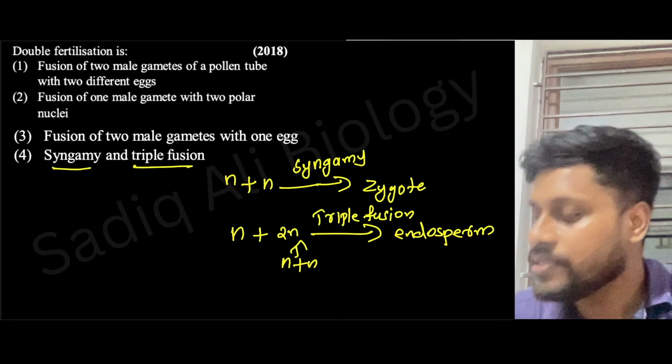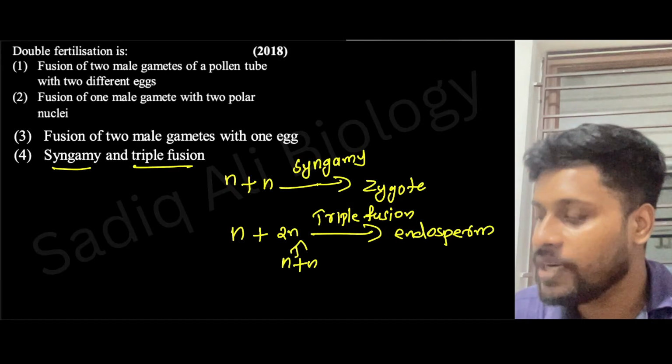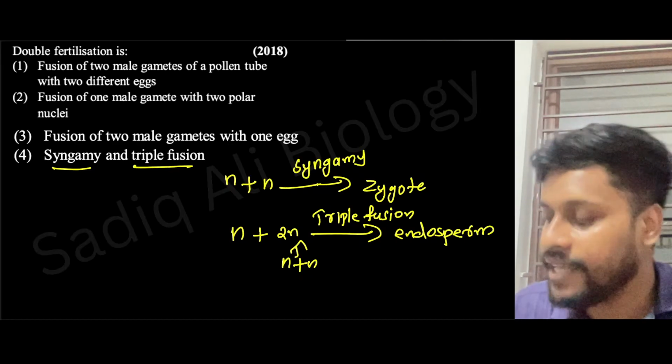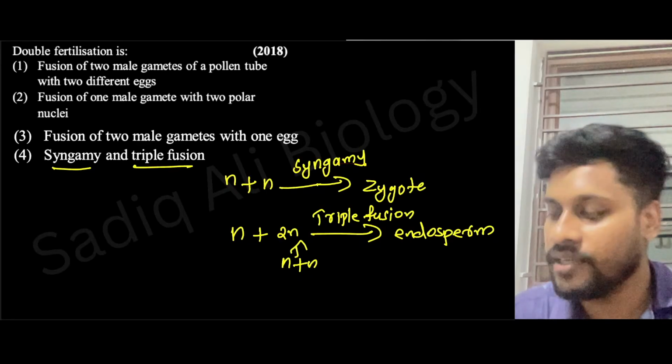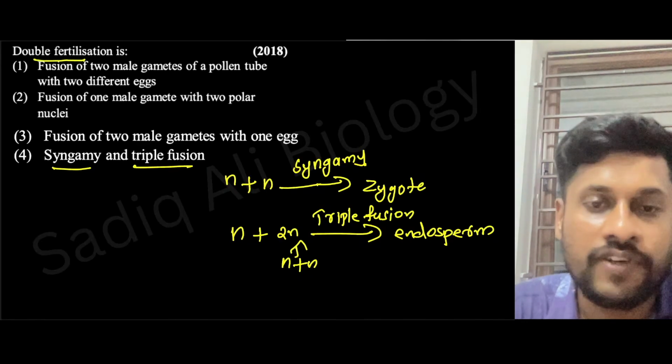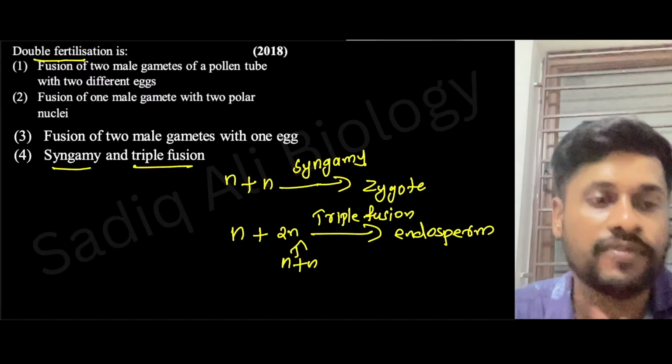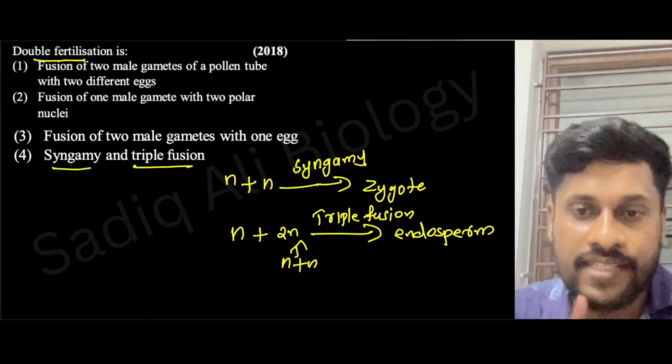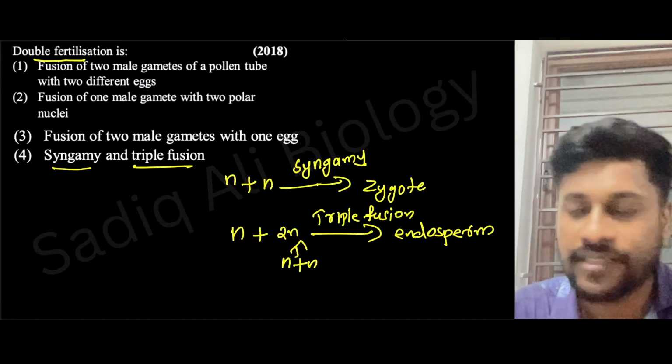Since there are two fusions, syngamy and triple fusion, this process is called double fertilization. Double fertilization is a characteristic feature of angiosperms. It is only present in angiosperms, right? Fine.